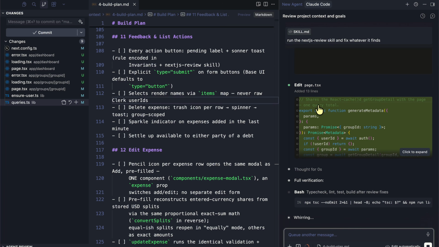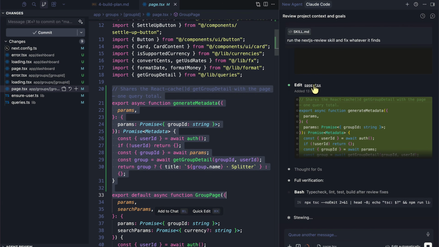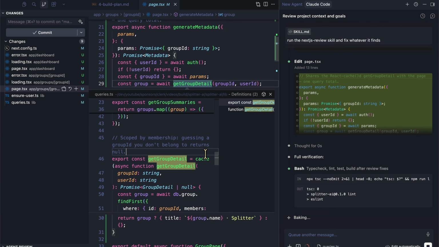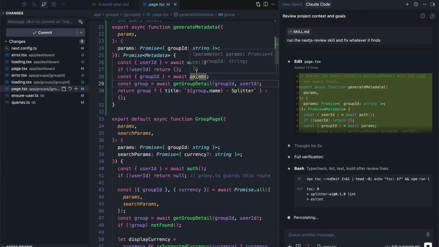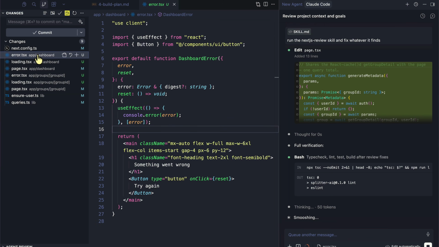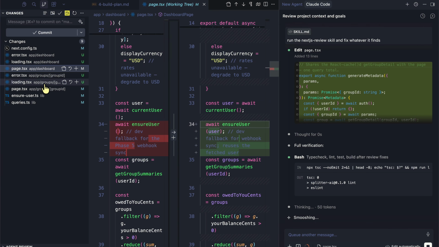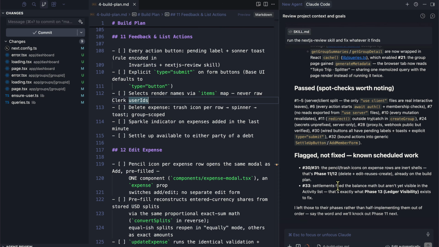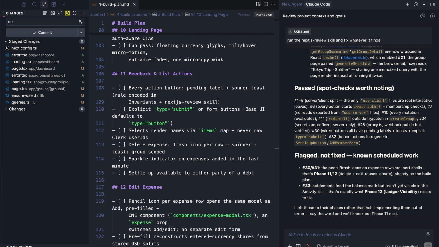Let's say yes for TypeScript checking. And it's also added the generate metadata function, which is responsible for SEO. And since get group detail is in fact cached now, even though the same function is being called somewhere else, it's only being invoked once. So it's made quite a few changes thanks to our Next.js skill so that it's not going to repeat itself. All right, we fixed it. So let's just say Next.js skill changes and commit that.